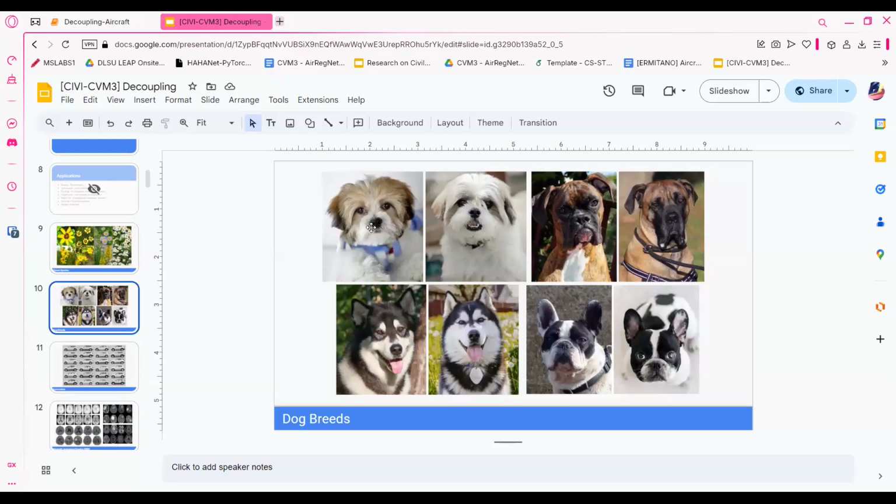Here I have an example, a very famous example, dog breeds, because there are dog breeds that look very similar, like for example, a Shih Tzu and a Maltese. You can't even tell these two apart unless you are a professional.